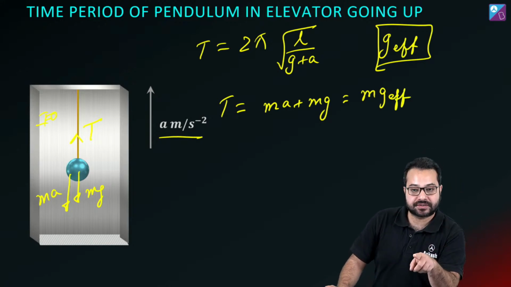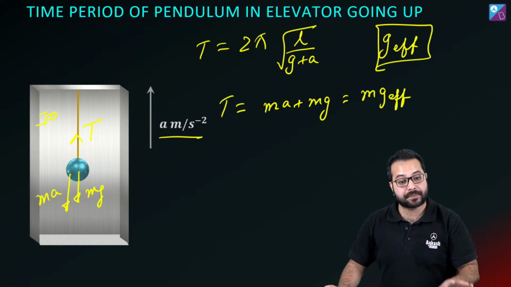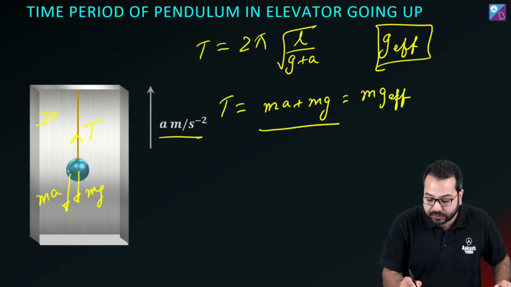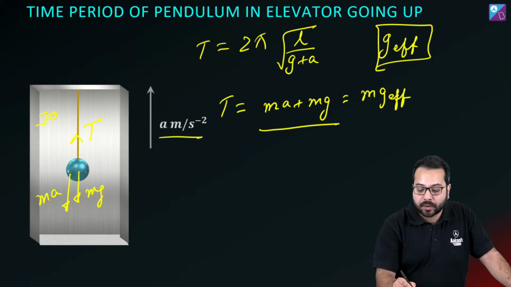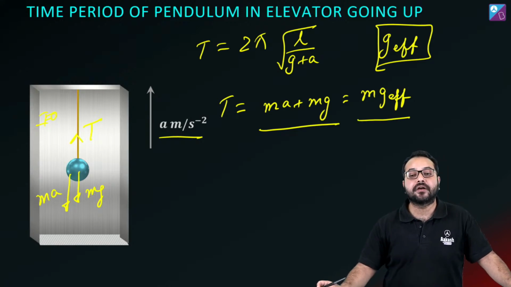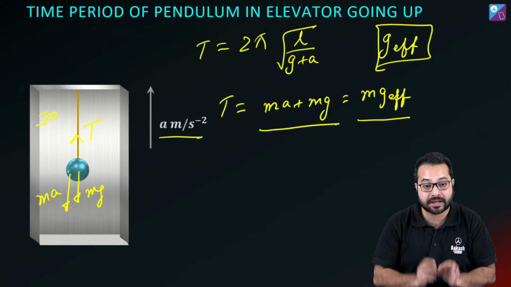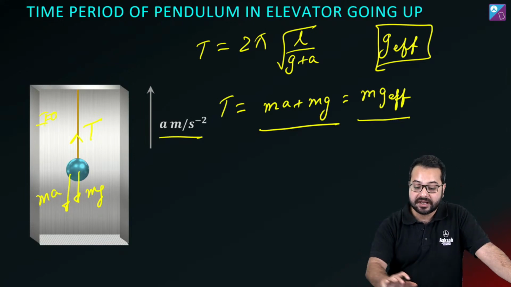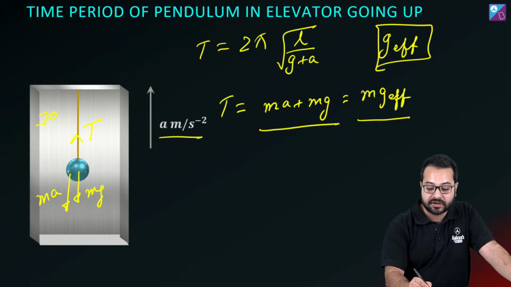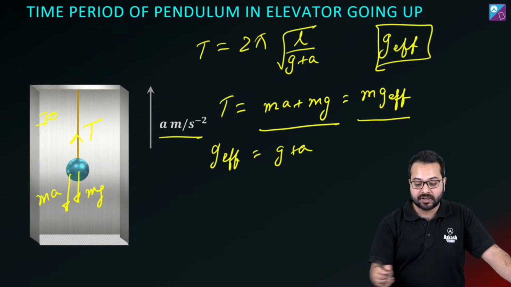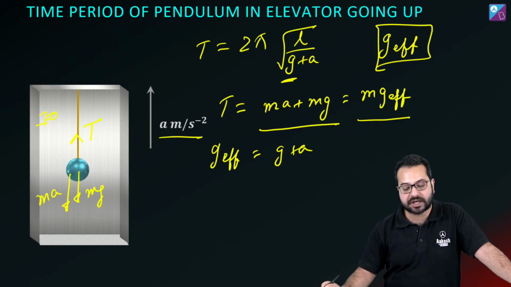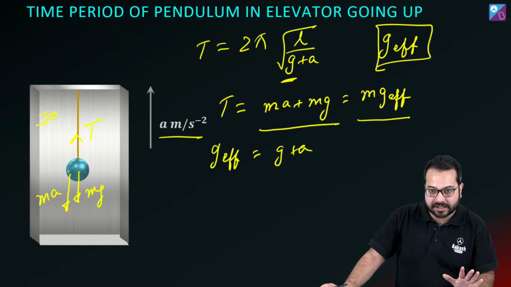In any situation, when you are talking about a pendulum and you have to find G effective, you will calculate the tension and equate it to M into G effective when it is in equilibrium. I'm talking about the equilibrium situation. That's how you're going to find G effective. So G effective in this case is going to be G plus A. So wherever G used to be, it becomes G plus A. Is that correct? Is that simple enough?